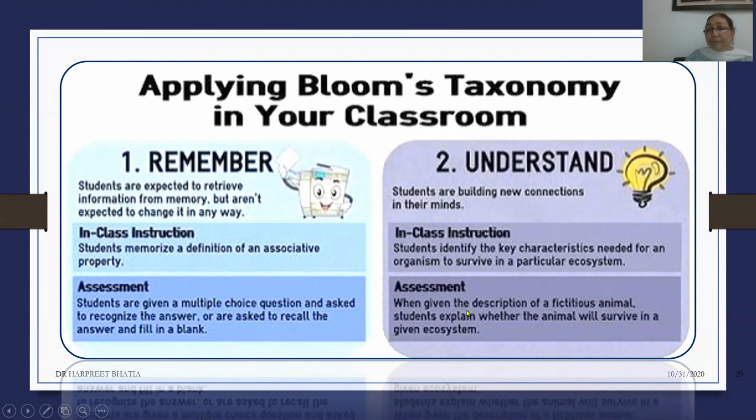So when we are assessing them, the example that they have given over here is that they give an example of a fictitious animal, and they give the conditions under which he or she will survive. So the students need to explain why that fictitious animal would or would not be able to survive in a particular ecosystem. So this has become a little bit more complex than just remembering. The student is moving from learning and understanding about the various ecosystems to understanding the application of that knowledge.